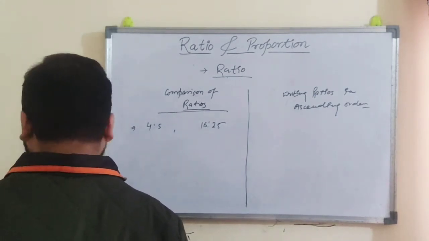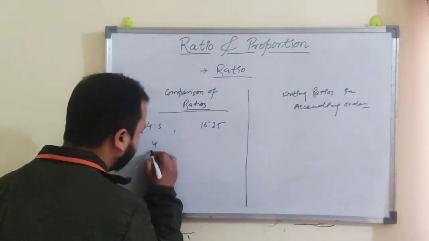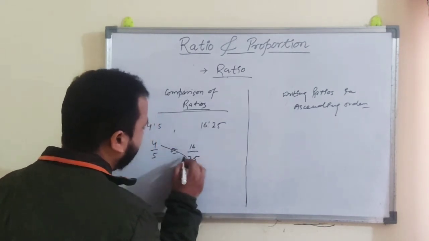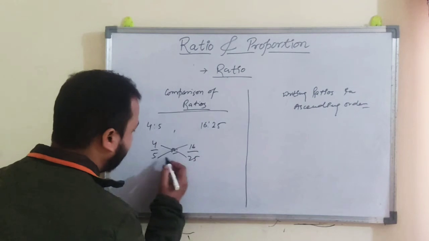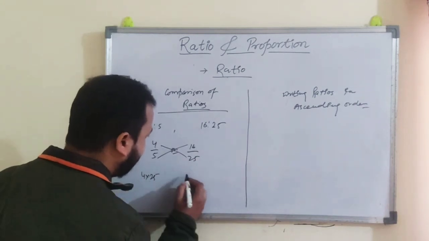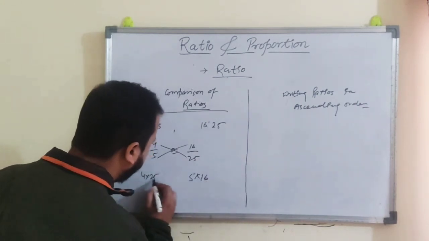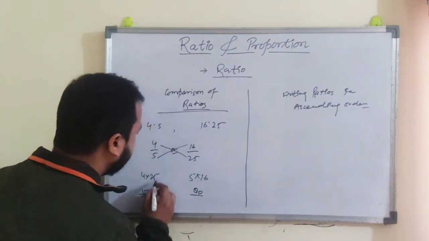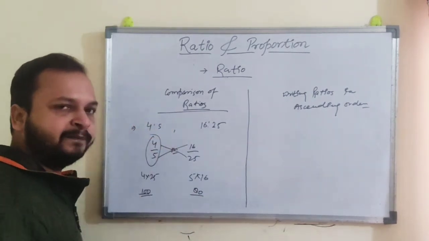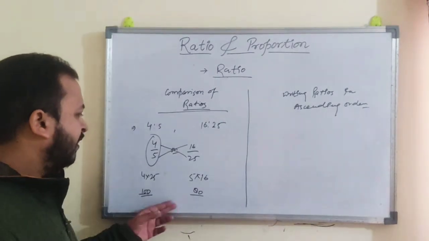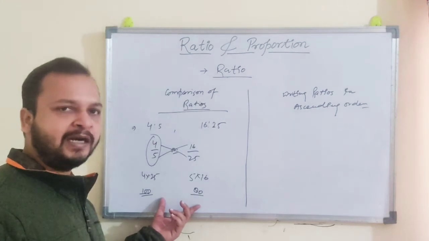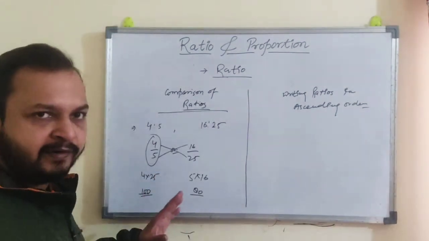So just do the cross multiplication: 4 into 25 is 100, and 5 into 16 is 80, so this is greater, which means this ratio is greater, right? This method we were using in fractions and rational numbers, right? So you can also solve it this way.